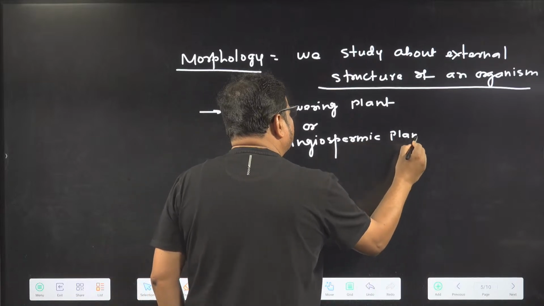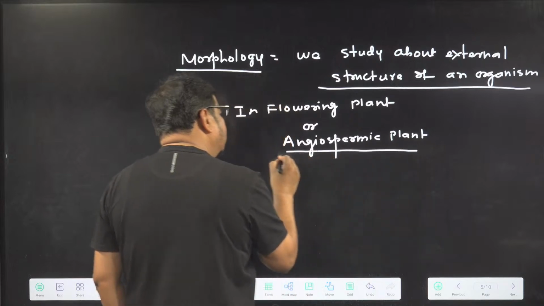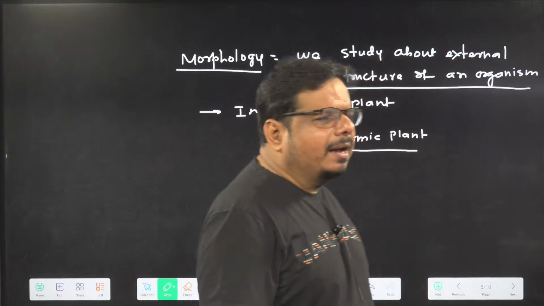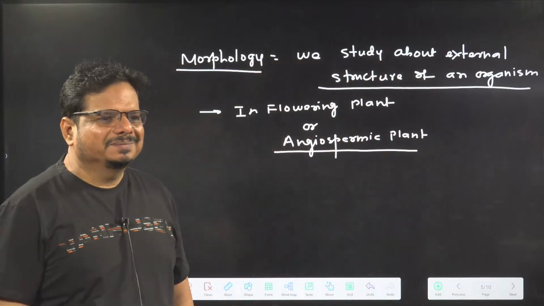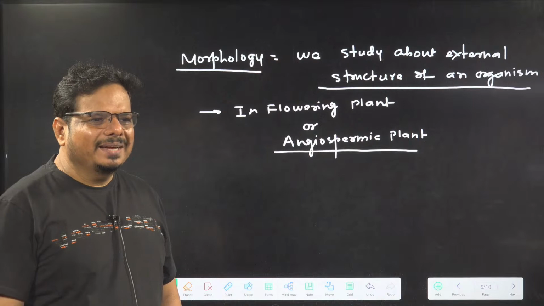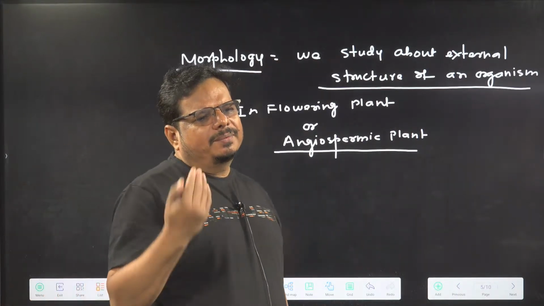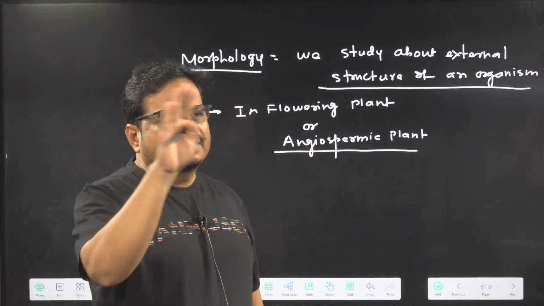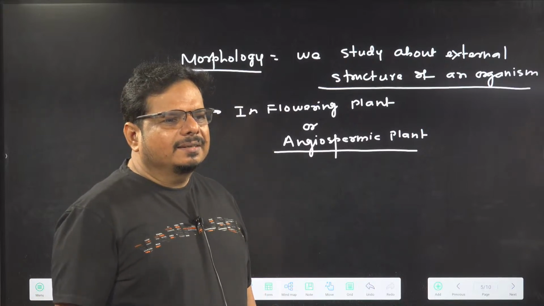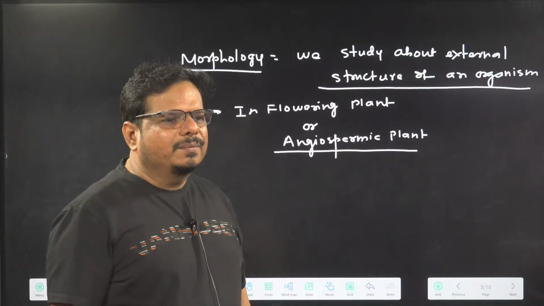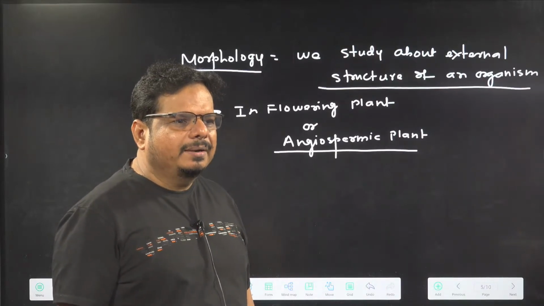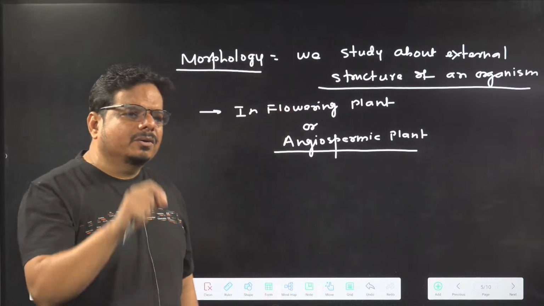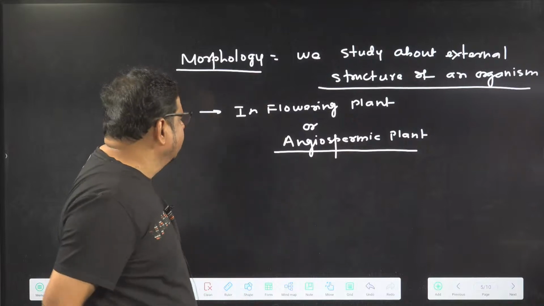Keep in your mind, it is very important to know that in this planet, only angiospermic plants are such plants that have flowers. So the other name of flowering plant is angiospermic plant. Other than angiosperms, no plant has a flower. So whenever we are talking about a flowering plant, we are talking about an angiospermic plant.